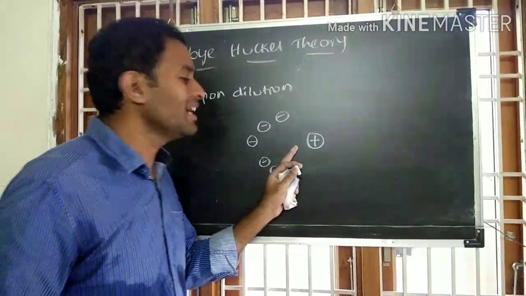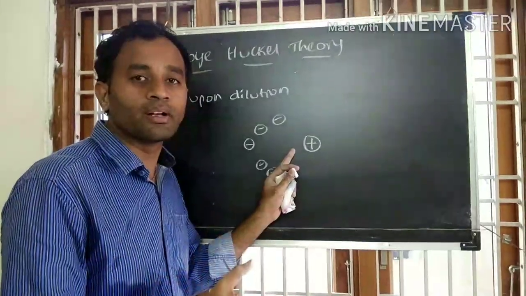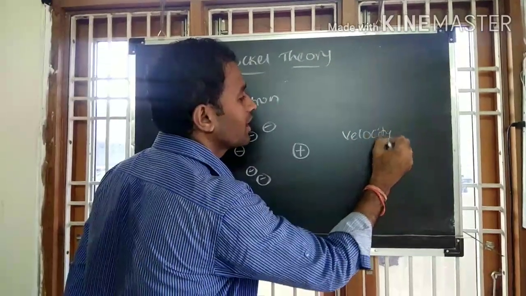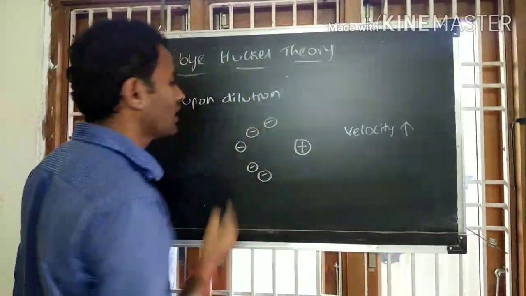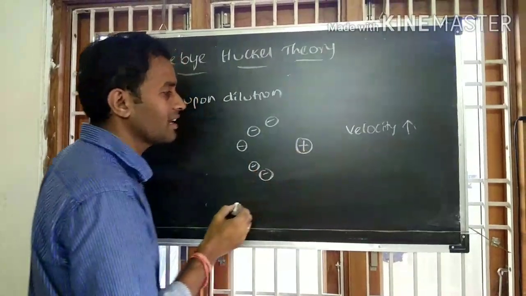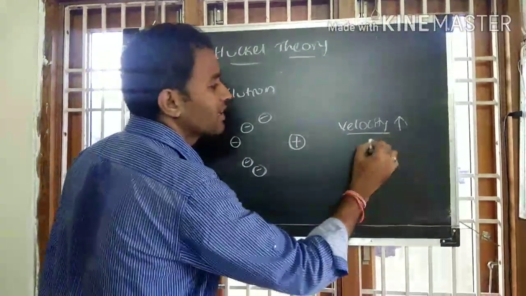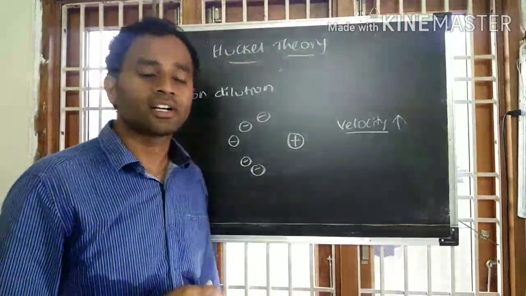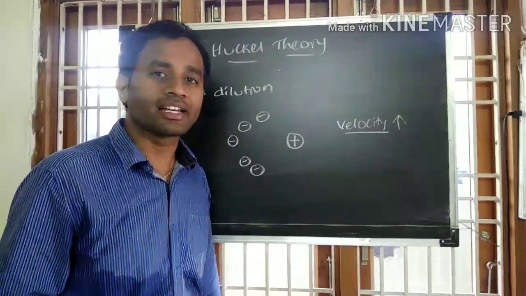Therefore, there is a decrease in the backward pull, thereby the velocity of the ion increases. Therefore, the conductance of the strong electrolyte increases.